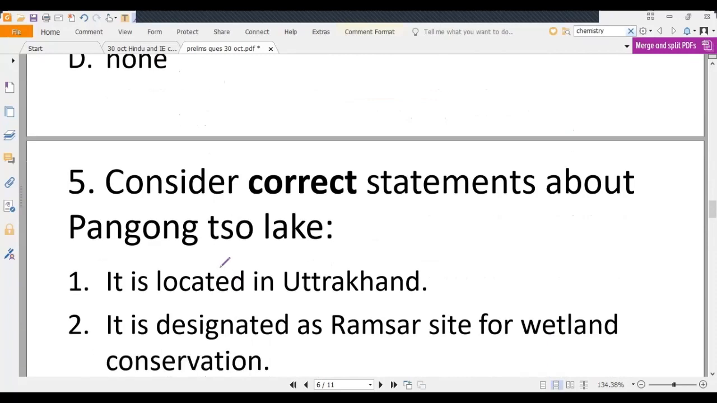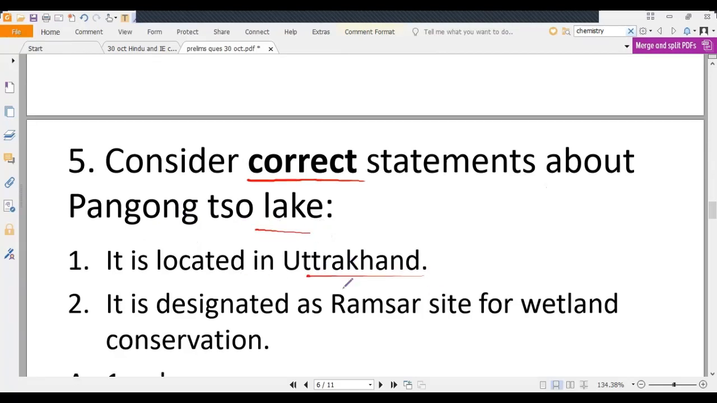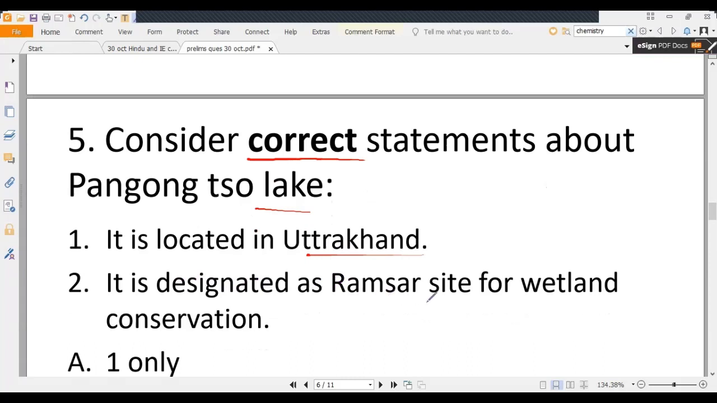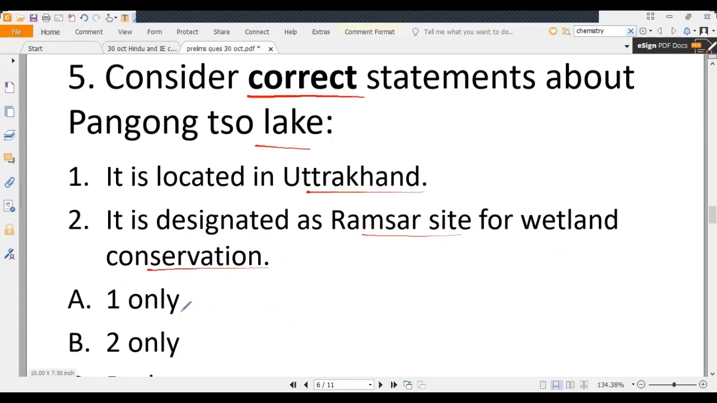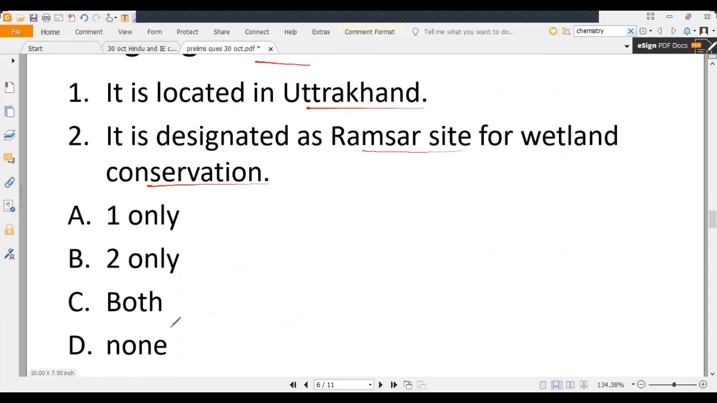The last question of the day: consider correct statements about Pangong Tso Lake. Statement 1: it is located in Uttarakhand. Statement 2: it is designated as a Ramsar site for wetland conservation. And your options are 1 only, 2 only, both, none. So these are the 5 questions. Comment your scores in the comment section.